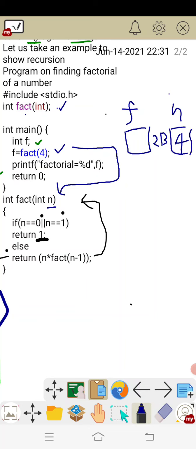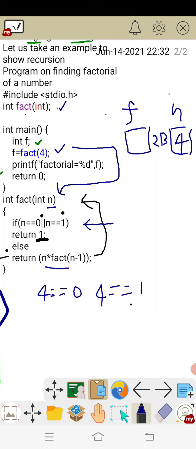Now you check this condition, n double equal to 0 or n double equal to 1. Every time this condition is checked, but this condition will be true only at the exit time. So 4 double equal to 0 and 4 double equal to 1, the condition is false.